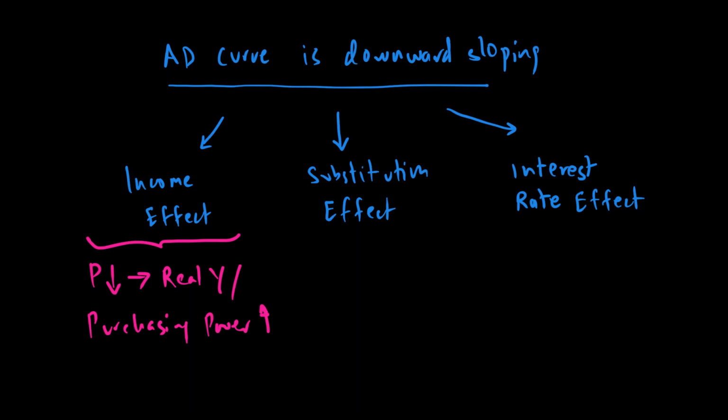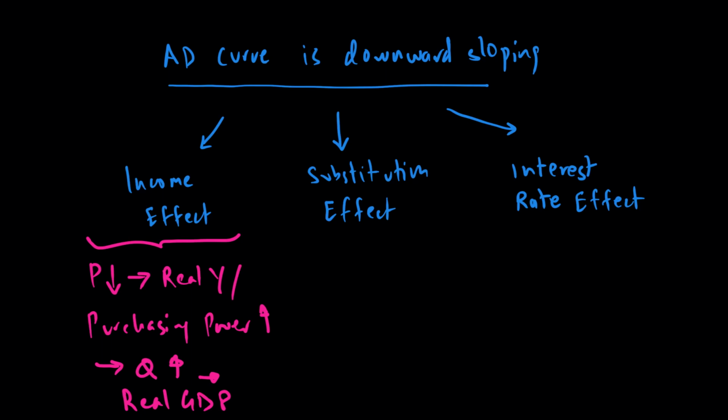So your real income or purchasing power goes up, which results in us buying more of that good or more of all other goods, and that means the total output or real GDP will go up, since people will buy more goods, firms may invest more, and so on. Consumption will happen more, investment will happen more, and that results in total output or GDP of the economy going up.